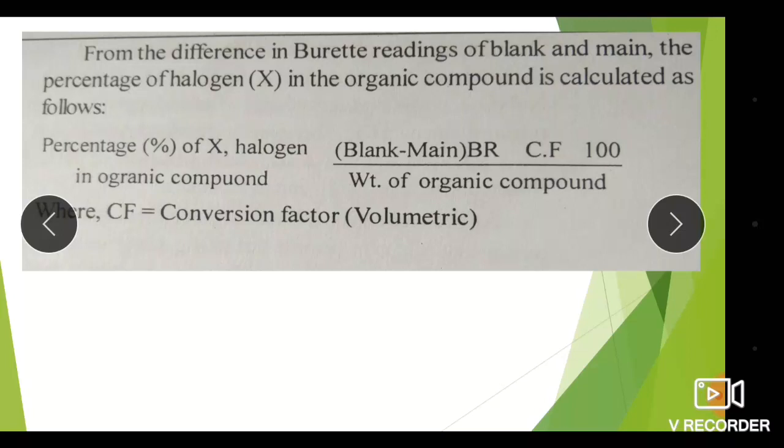So percentage of halogen in organic compound is equal to blank minus main burette reading into conversion factor into 100 divided by weight of organic compound. In this way we can determine the amount of halogen present in a given organic compound.